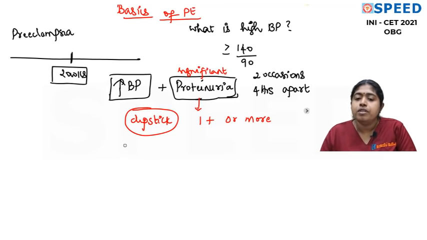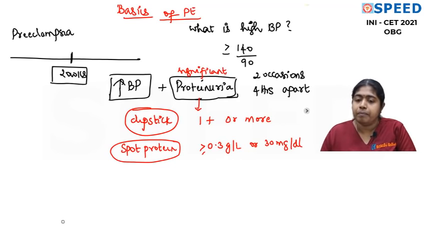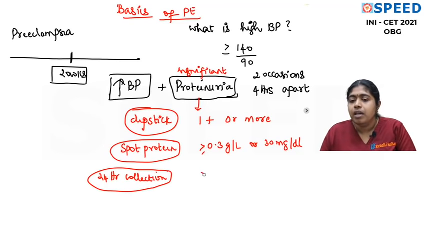Okay. Now, if it's a spot measurement, if it's a spot protein, you're sending the urine sample, and if it's a spot protein analysis of the urine sample, it should be more than or equal to 0.3 grams per liter, or this we call as 30 milligram per deciliter. All are one and the same. Now, if you are giving a 24-hour collection, which is cumbersome and which is not done nowadays, it's just a textbook description, it's more than or equal to 300 milligrams in a 24-hour collection.